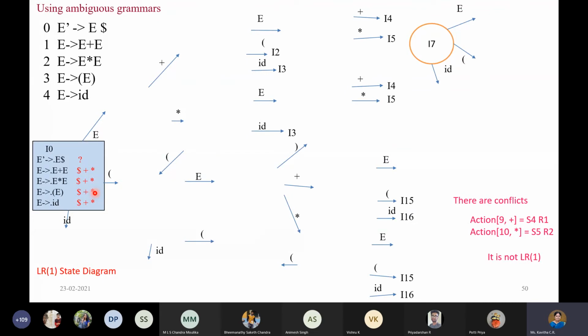I think it is Priyadarshan. Is that clear, Priyadarshan? I have not done any transition till now. I've just listed all the items in I naught. Is it clear how to list the items? That's why I showed it separately, because when I show it together, you can't visualize it. I did it step by step so that you visualize how it is expanded. When you get a dot before a non-terminal, you should experience how we expand it. Then you will get all this.